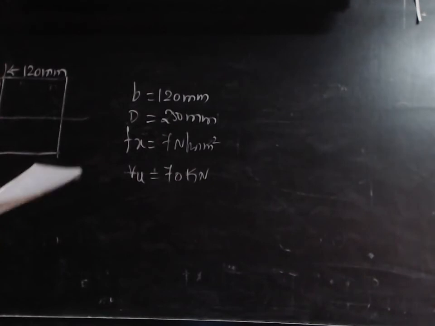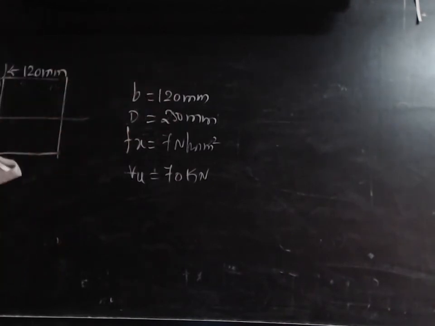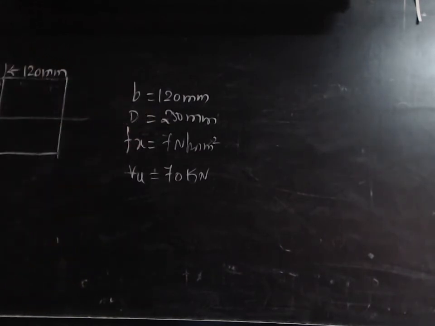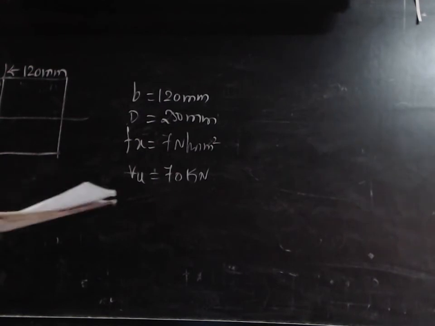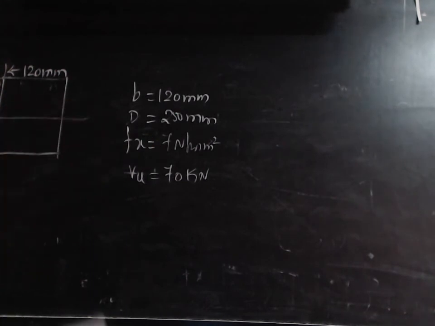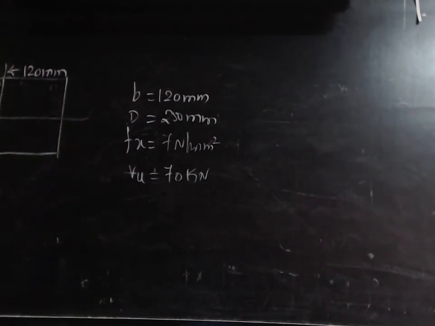So by using these values, we want to calculate the maximum principal tensile stress, that is sigma max, and what minimum vertical pre-stress is required to eliminate this principal tensile stress, that is fy. How much fy is required to eliminate this principal tensile stress? Okay, because to control the shear failure or to increase the shear resistance, we want to control or eliminate all the principal tensile stress that is there in the given structure.